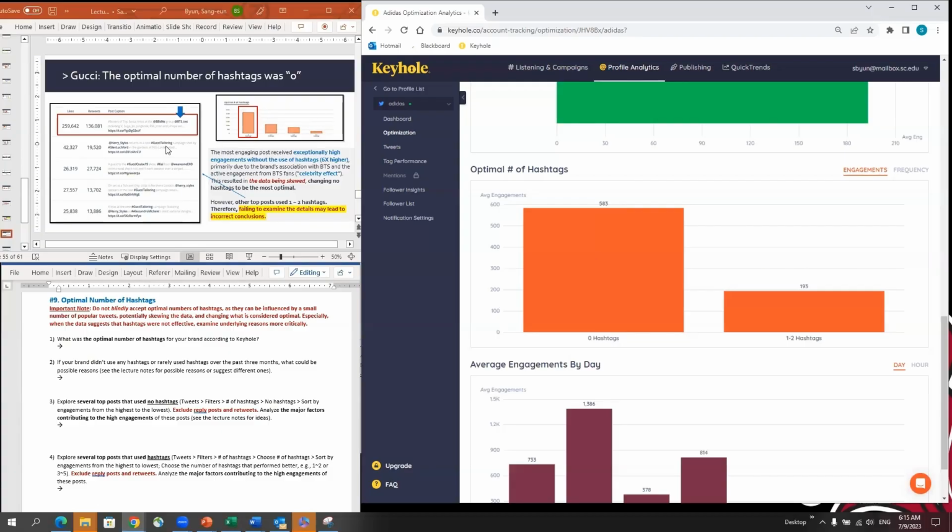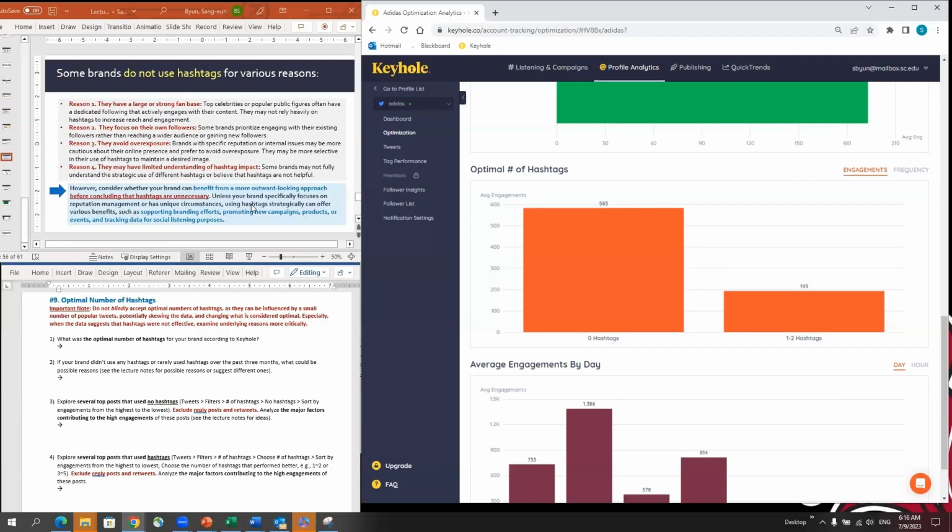But if you look at the data closely, the first one has a celebrity effect. They didn't use hashtags at all, but they used tagging. They mentioned BTS, a popular music band, and because they have a strong fan base from BTS, the post itself became an outlier and changed the optimal number of hashtags. When you look at the other top engaging posts, they used one or two hashtags. Always see the context and analyze the data more critically using the filter function.